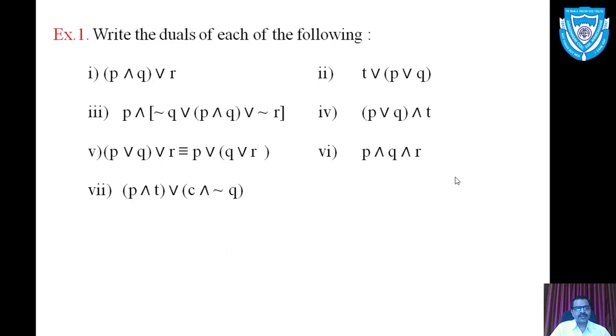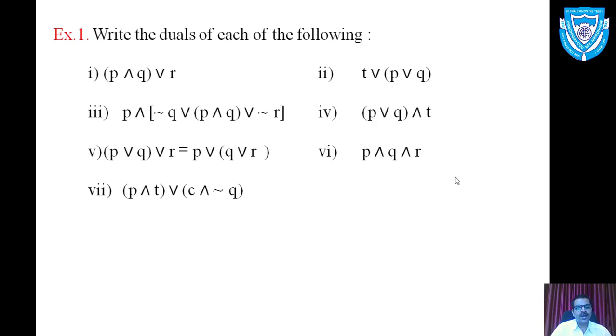Seventh one. P and T or C and negation of Q. Now this statement pattern includes conjunction at 2 places, disjunction, tautology T, contradiction C. So we have to make the changes at how many places? 1, 2, 3, 4, 5. 5 places we have to make the change.